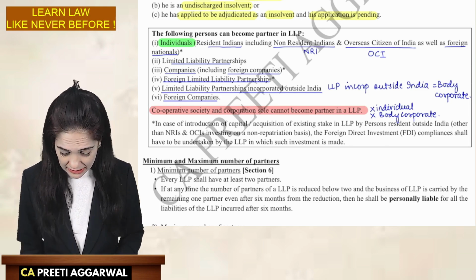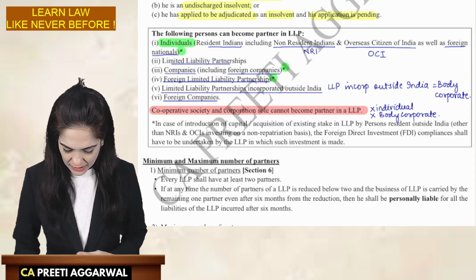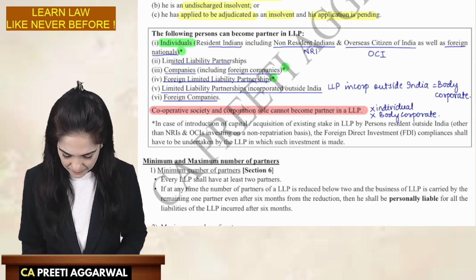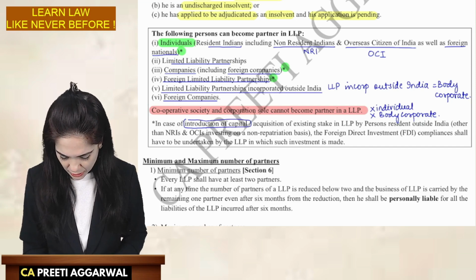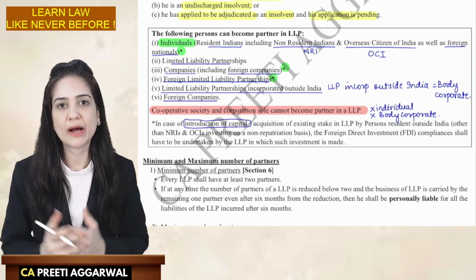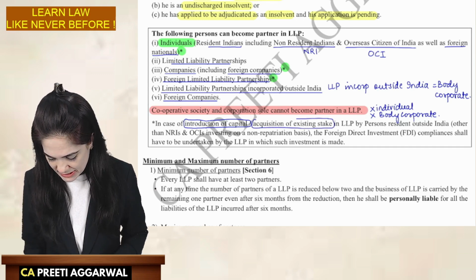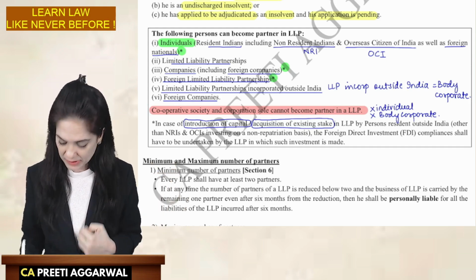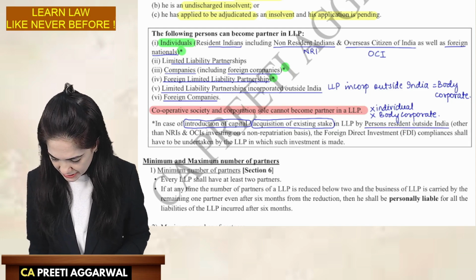All right. There is a small note. See, there are asterisks over here. Now, what does that mean? We will first highlight and then discuss it. In case of introduction of capital, okay, you have introduced capital and become a partner, or you have acquired the existing stake in LLP, you have acquired the stake of a partner in LLP by persons resident outside India.